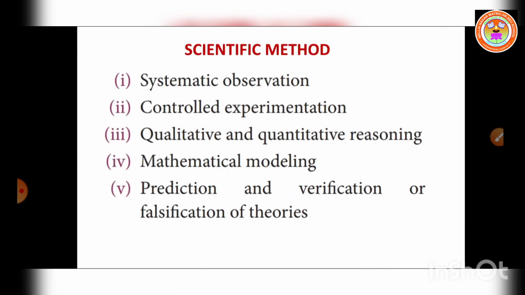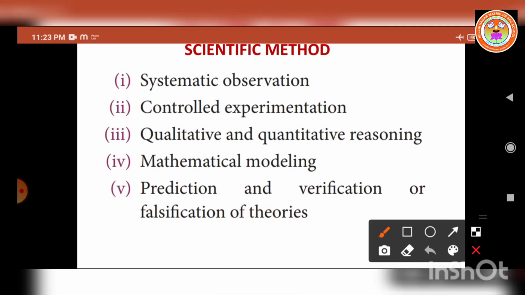So any scientific method involves the following general features. The first one is systematic observation. Second, controlled experimentation, and third one, qualitative and quantitative reasoning. We have to ask the questions, afterwards only we can get the answers, and mathematical modeling. So after that we have to write it in the expressions or in the formula format. Then, prediction and verification or falsification of theories. So these are the step-by-step approach for the scientific method.